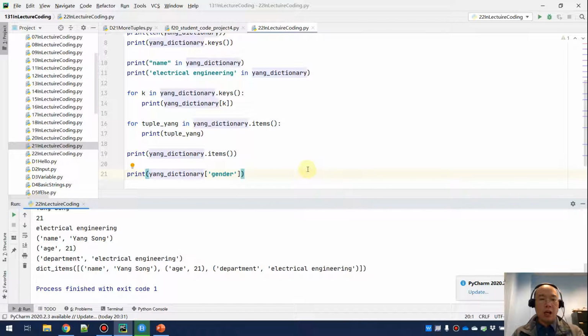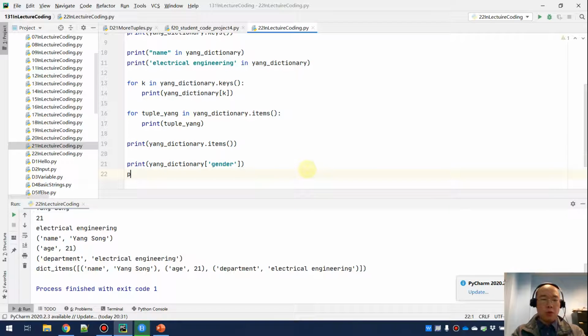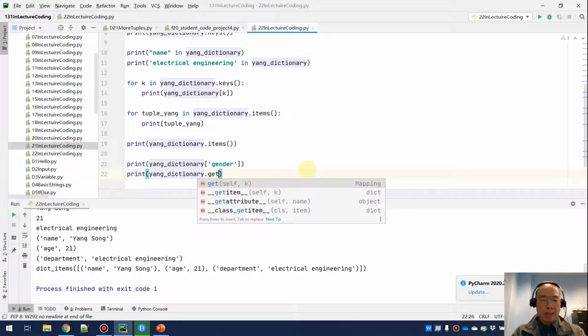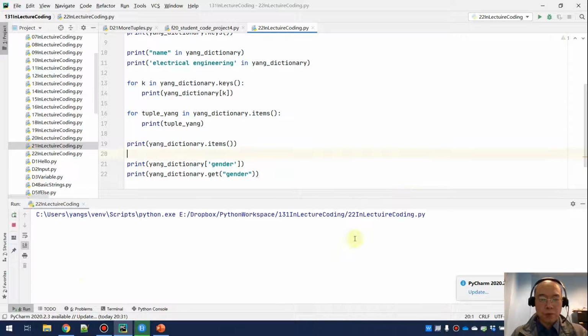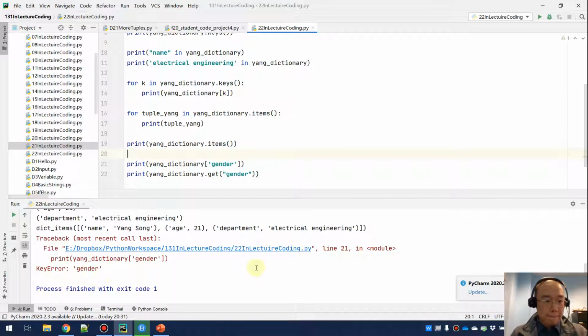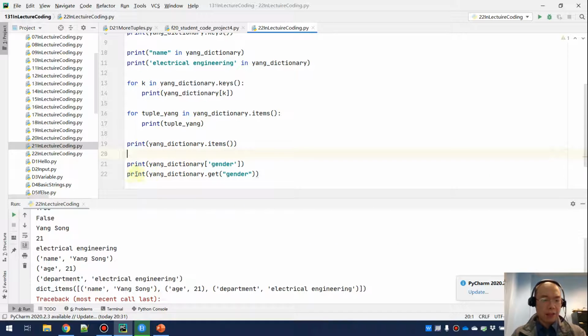How about I do another way? I want to do a print, and then young dictionary dot get, and then in parentheses, gender. If I want to do this version, okay, what's this? Whoa, I think there's something I missed. Let me comment this out.